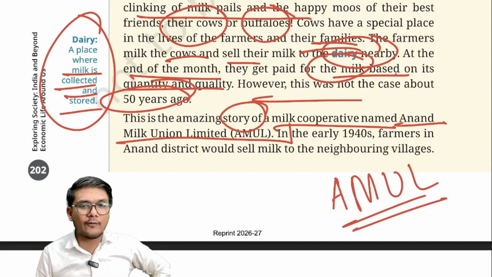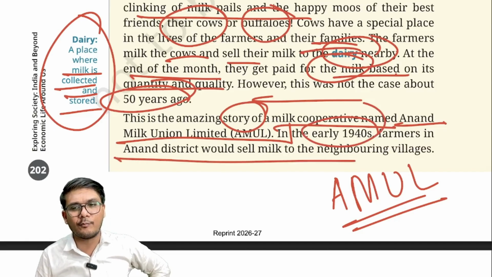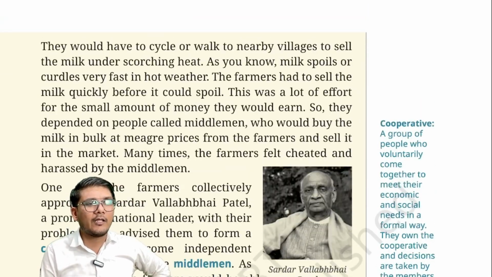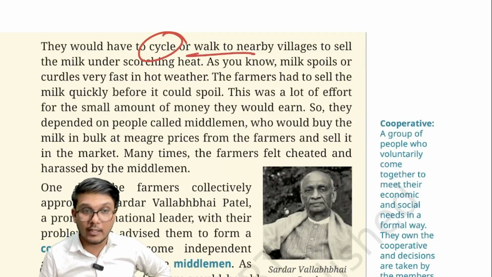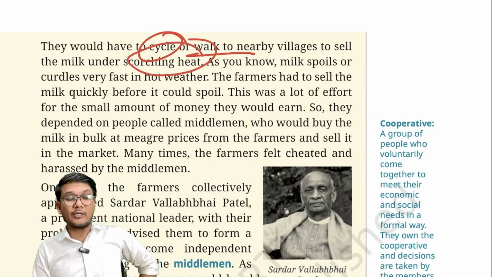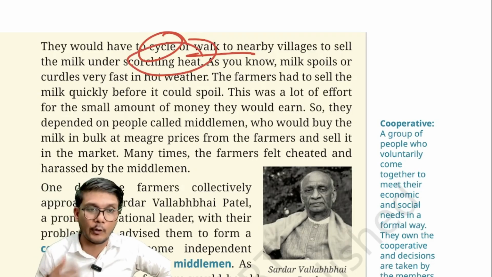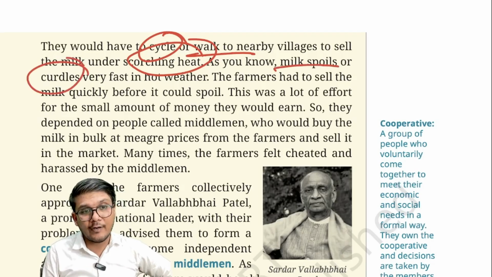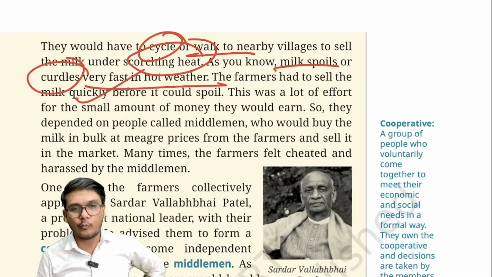Now, in the early 1940s, what used to happen is the farmers from Anand district would go and sell their milk in the neighboring villages. So, they have to cycle, they have to walk to the nearby villages to sell the milk, whether it is raining or whether it is heat. Scorching heat is a big issue, not just for the person who is selling the milk, but also for the milk itself, because the milk can get spoiled. Now, the milk basically spoils, curdles very fast in the hot weather. So the farmers had to sell it very quickly before it could get spoiled.